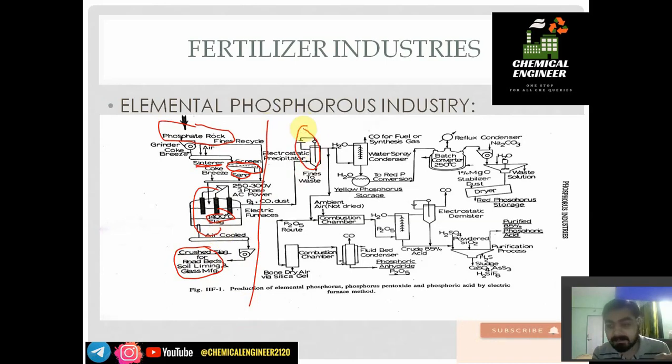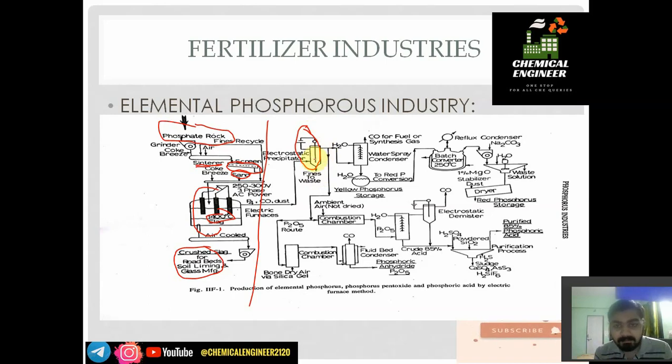We have already seen this in nitrogen industries. It is an electrostatic precipitator. What is its use is question 3 of this video. I have given the answer, so only 2 questions are there up till now. The electrostatic precipitator removes dust, and after it we have got our product, that is phosphorus.